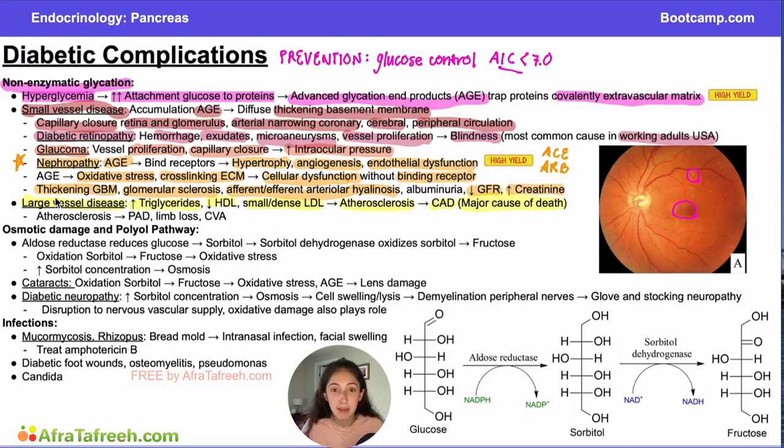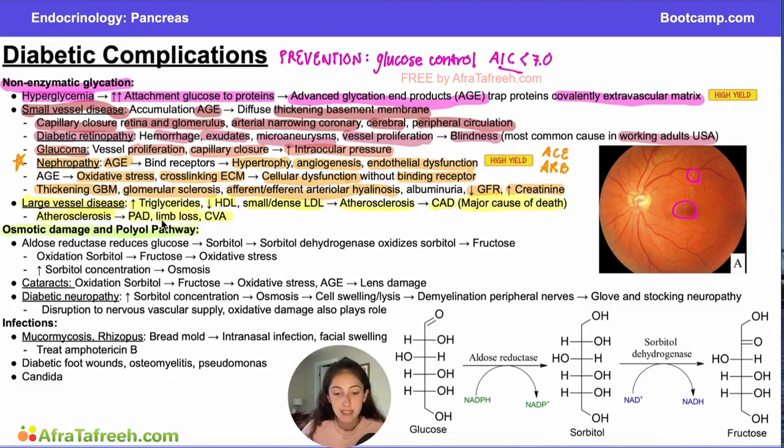Additionally, I think it's good to remember that when people are at risk for coronary artery disease, they can certainly have peripheral artery disease, which can also lead to limb loss, stroke, things like this. So it's not just the heart, although the heart is still the major cause of death. So we've talked about non-enzymatic glycation, the first mechanism that can cause all of these different complications in diabetes. Now let's talk about another mechanism.